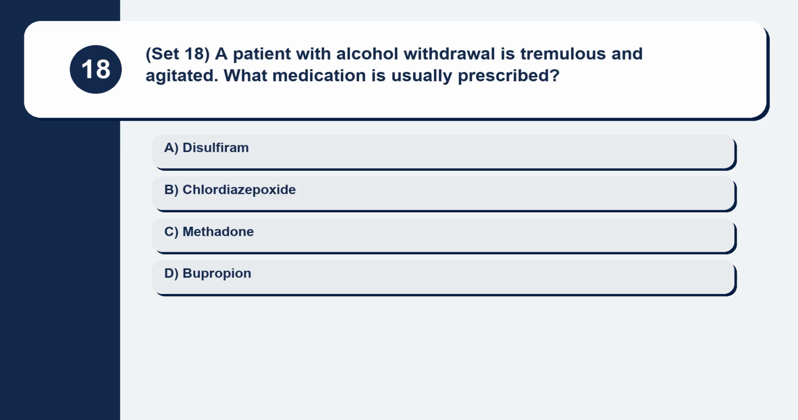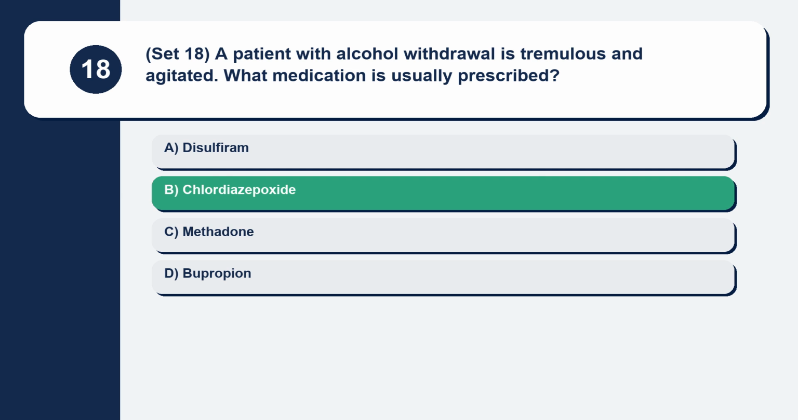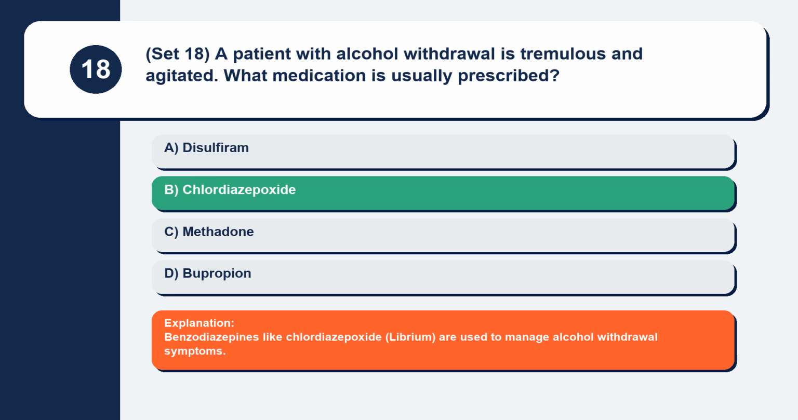Question 18. Set 18. A patient with alcohol withdrawal is tremulous and agitated. What medication is usually prescribed? Disulfiram, chlordiazepoxide, methadone, bupropion. Benzodiazepines like chlordiazepoxide, Librium, are used to manage alcohol withdrawal symptoms.